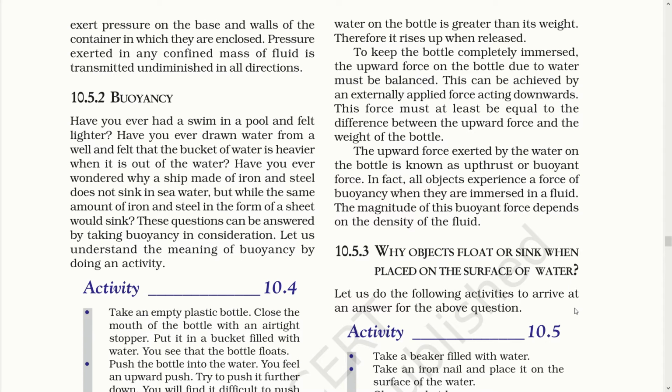The next topic is buoyancy. Now, what is buoyancy? Have you ever felt yourself a little lighter in water? Have you ever seen objects floating in water? Why does this happen? As you know, there is a gravitational pull of the earth. This gravitational pull brings all the substances towards the center of the earth. It makes all the substances remain at a position on the earth.